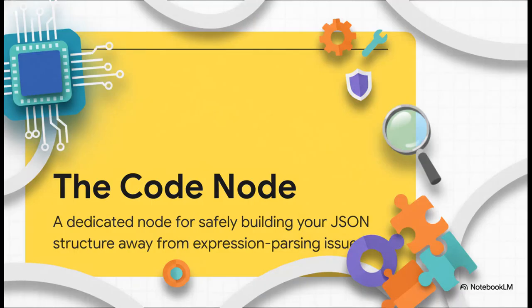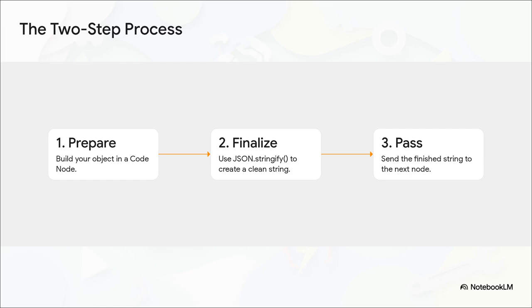Everybody, meet your new best friend, the code node. I want you to think of this node as your clean, dedicated workshop. Instead of trying to build a complex JSON structure inside another node where expressions are just causing chaos, you build it here first, in a totally controlled and safe environment. And the process? It's beautifully simple.